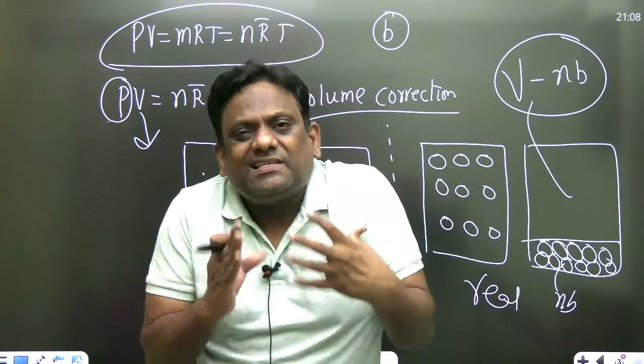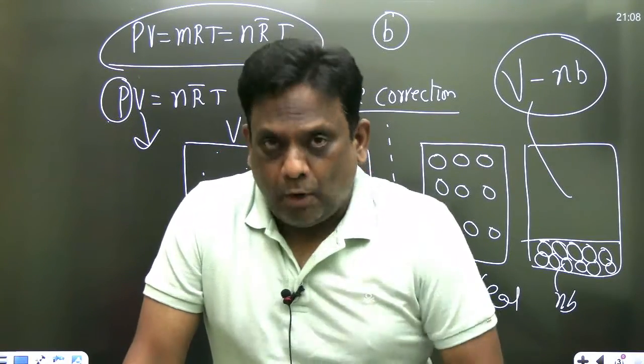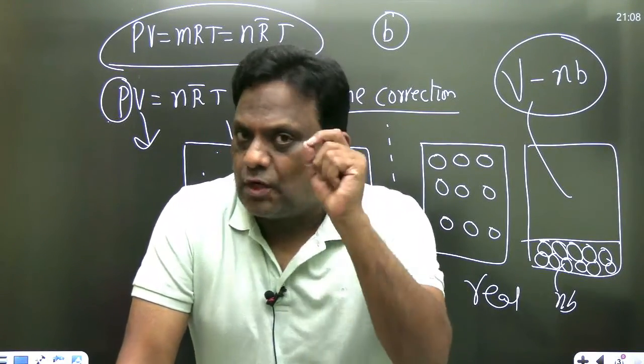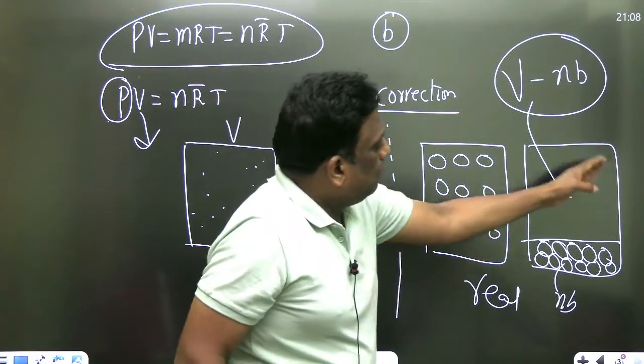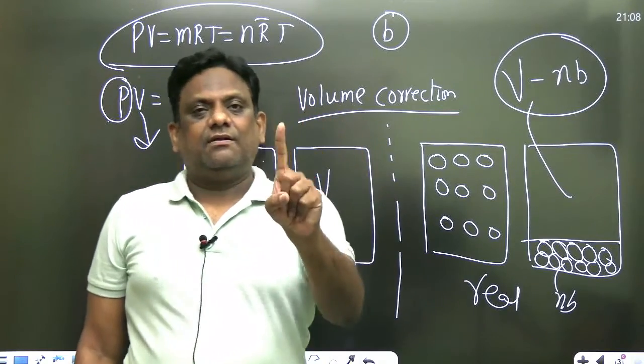Why is this taken? Because gases occupy volume. Molecules have a definite volume. It's not a point mass. Therefore, this is the volume available. So this is the correction that we have to see.